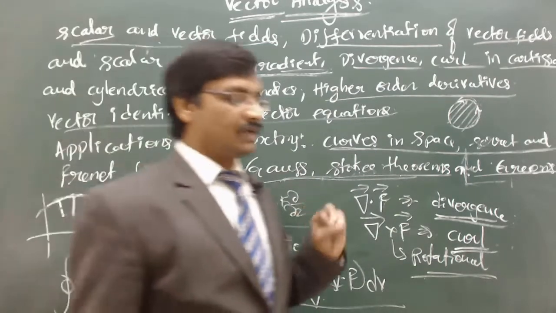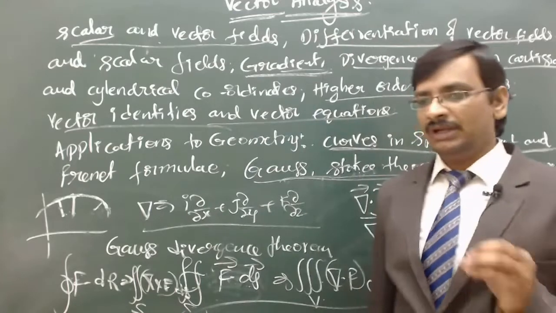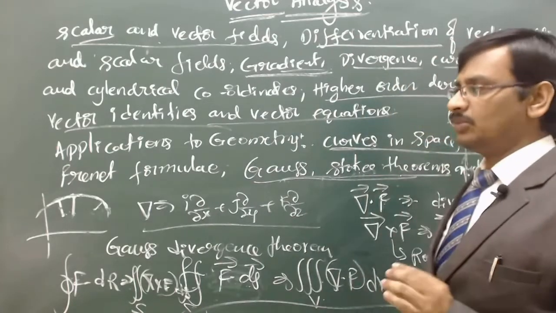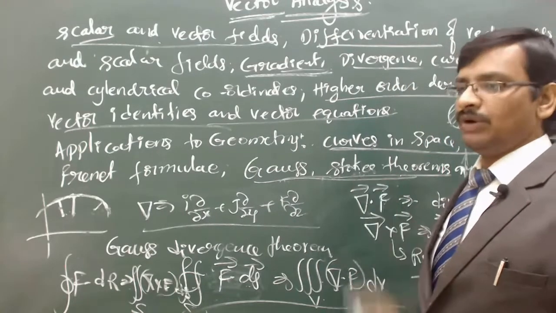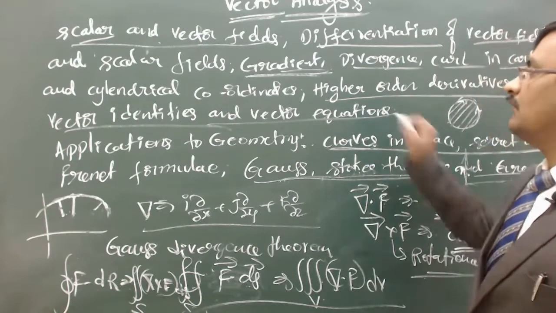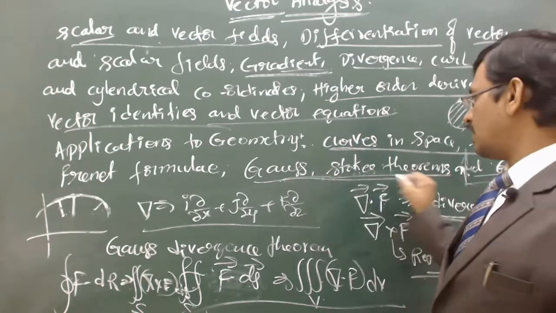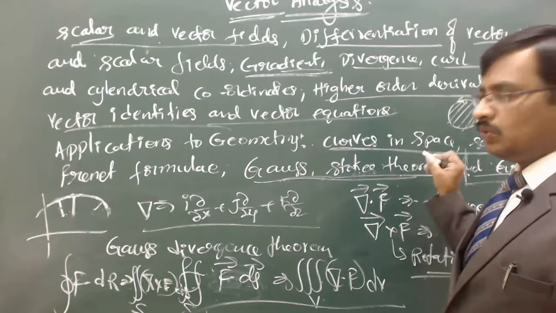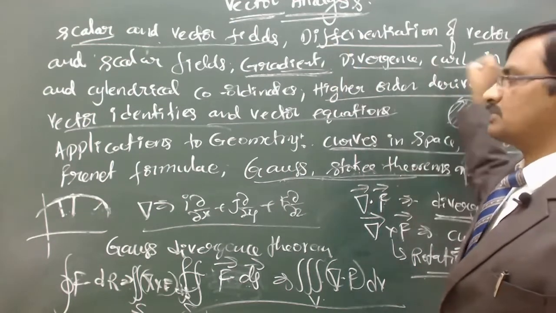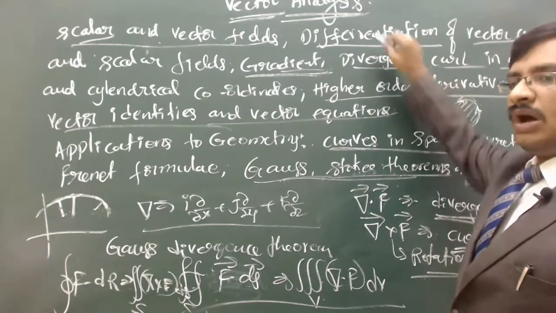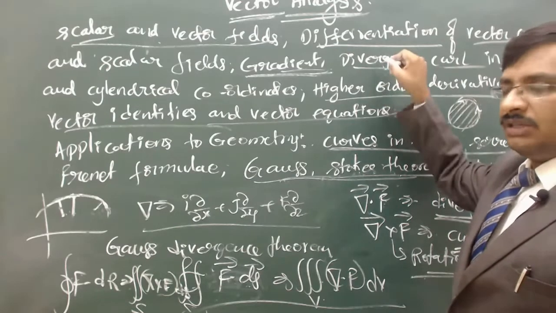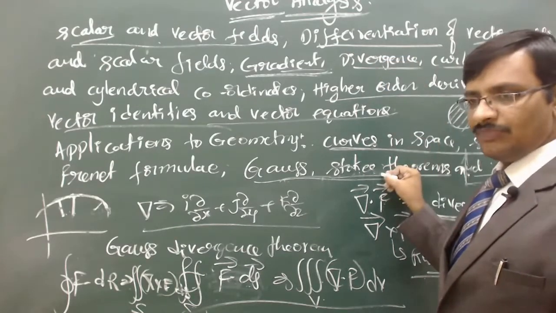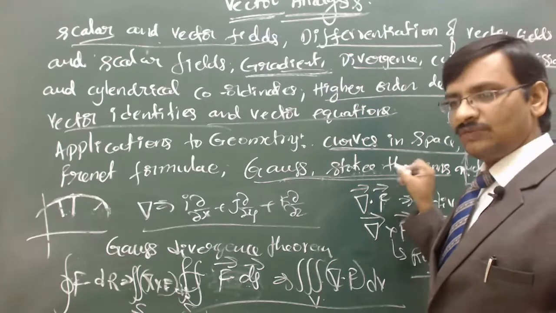But I will give you the trend of the UPSC: the questions that are going to be asked are on the extreme points. The extreme points meaning, if you want to understand the Gauss divergence theorem and Stokes theorem, you have to be aware of all the aspects of the previous syllabus. All this syllabus you have to be aware of, then only you will be able to solve this particular problem. So the questions are going to be asked only from this section.